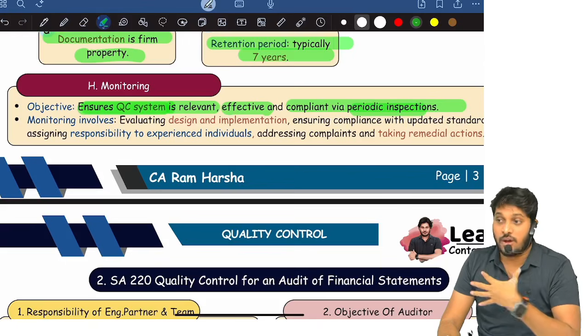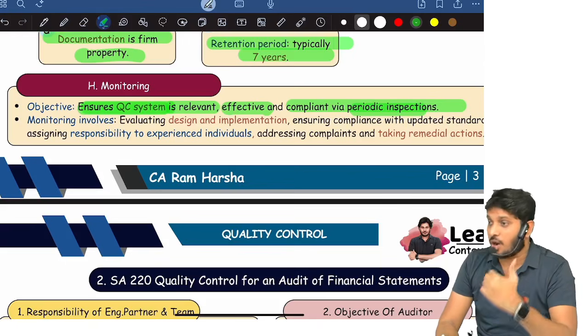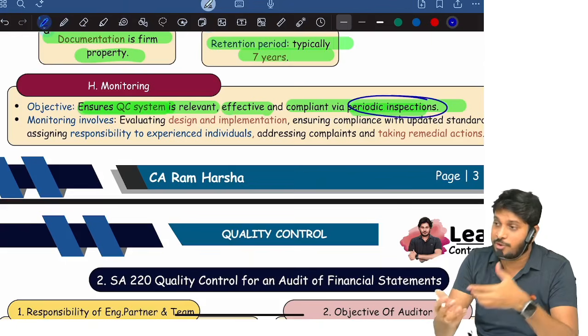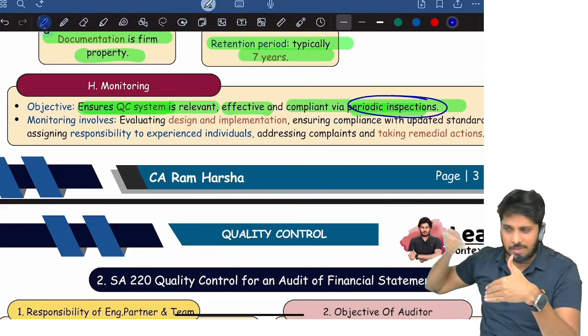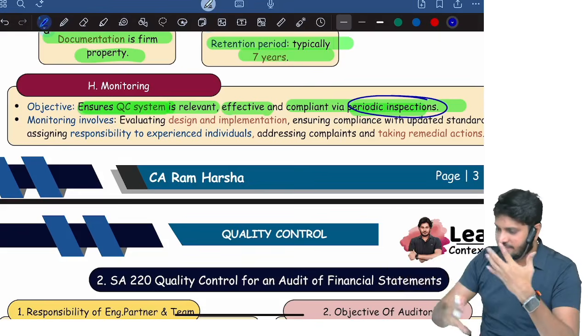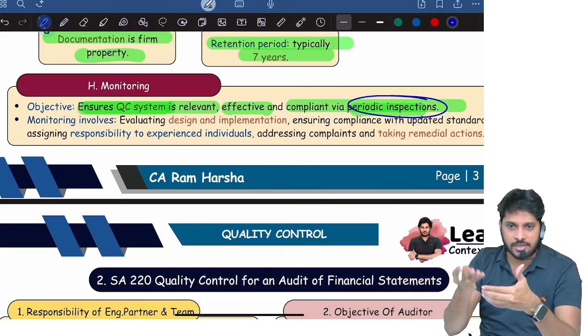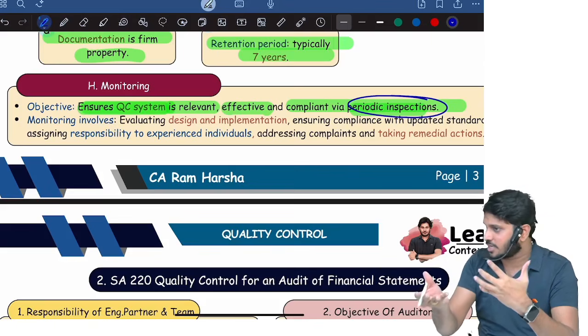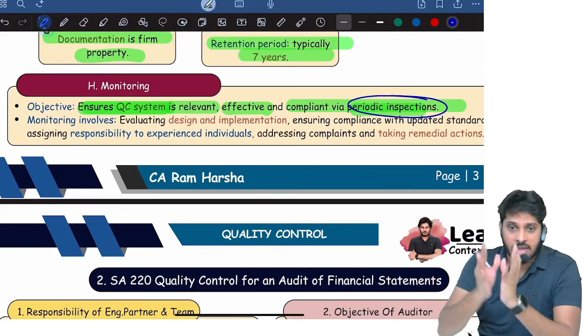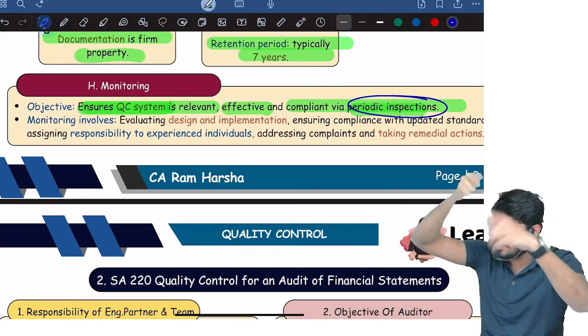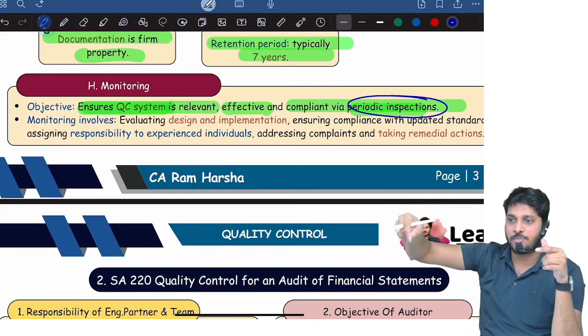And that's why firms do periodic inspection. What do we do in periodic inspection? Whatever audits that we completed in the last 1 year, we open them and check whether they are all compliant as per standards on auditing, and whether they are all compliant as per law and regulation. If we identify any deficiencies, we will communicate to the firm's top personnel, and then they will re-verify their quality control policies and update them.